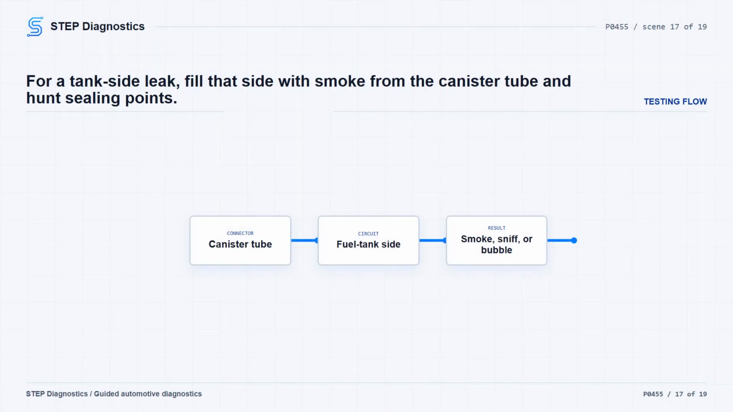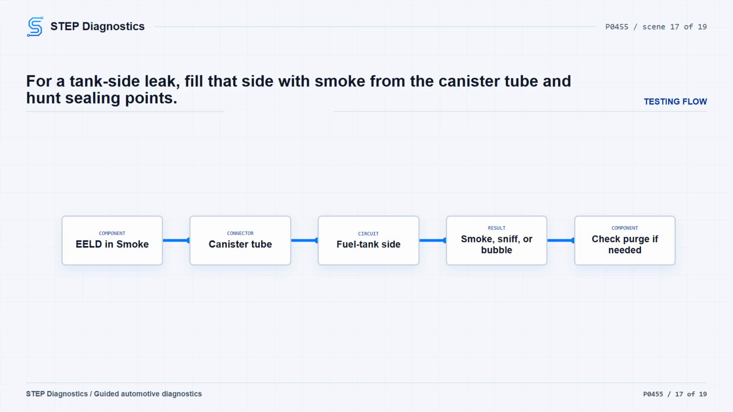For a fuel tank side leak, use kit, yield, and accessory 8400C. Connect the red lead to battery positive, the black lead to battery negative, and connect shop air. Set the smoke air control switch to smoke. Attach the black hose to the canister tube, press the remote button, and fill the fuel tank side of the system with smoke. Then use smoke, a hydrocarbon sniffer, or a bubble test to locate the leak. Repair or replace the leaking component.